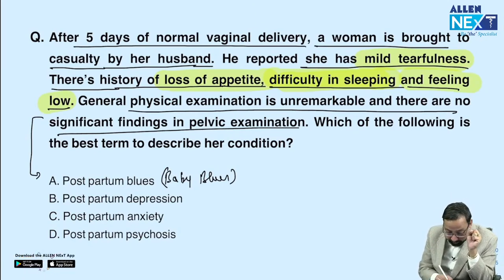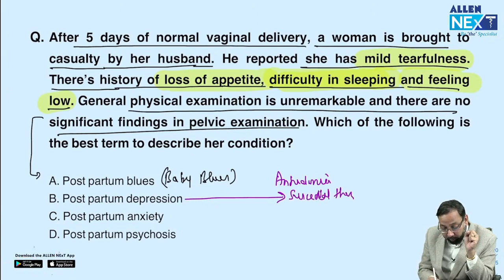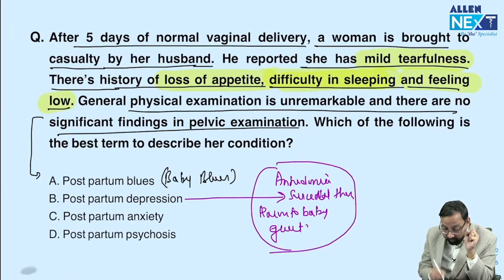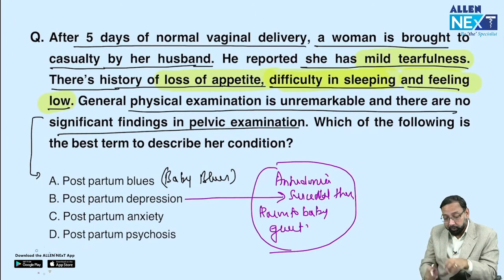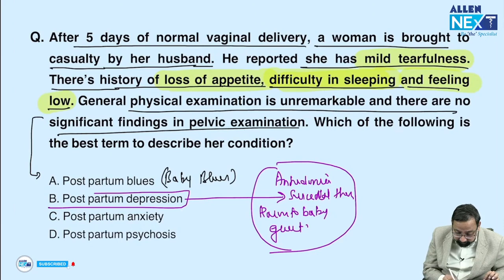Severe symptoms, what does it mean? Severe symptoms are just like anhedonia, suicidal thoughts, thoughts of harm to baby, guilt. If these points are given, immediately think of postpartum depression.